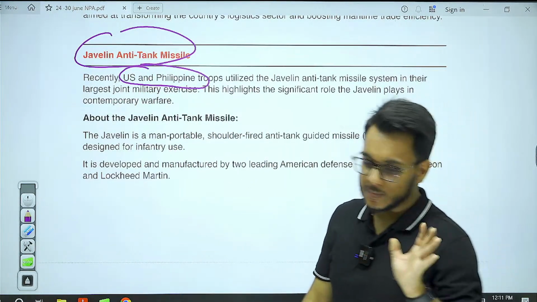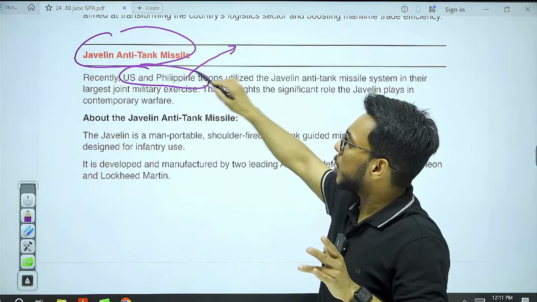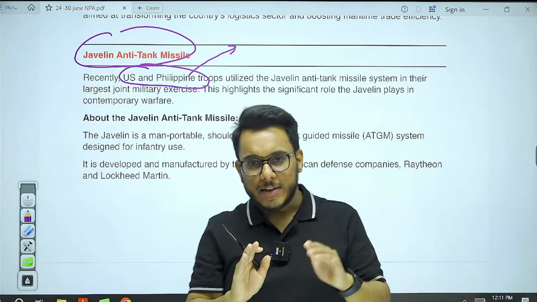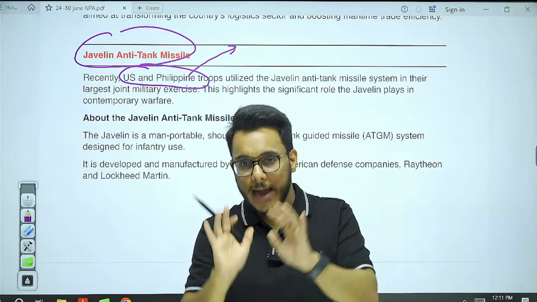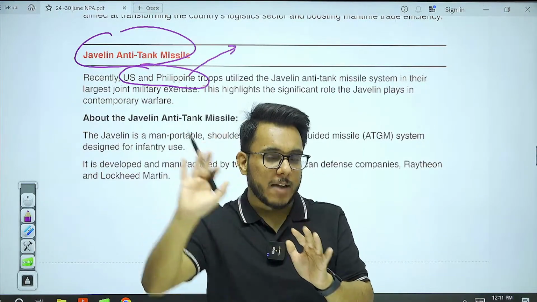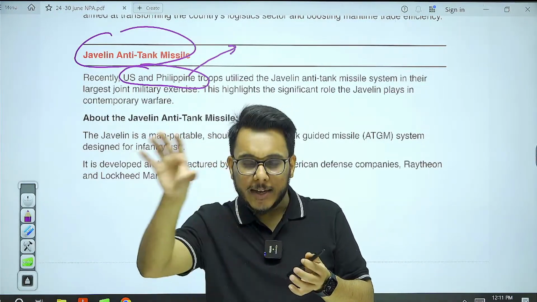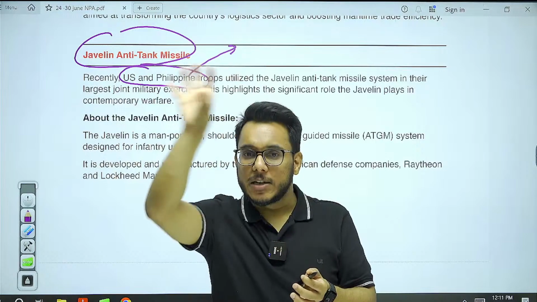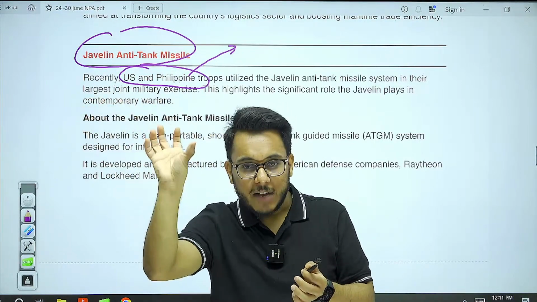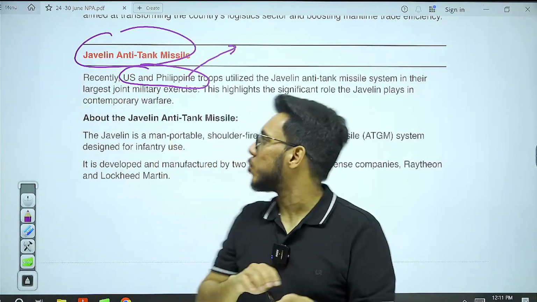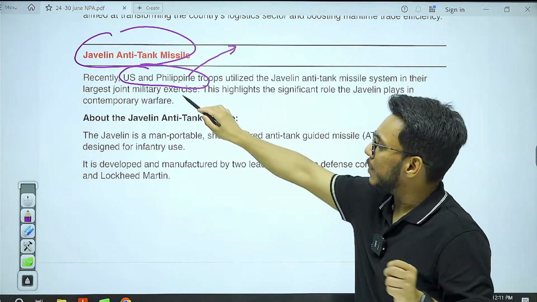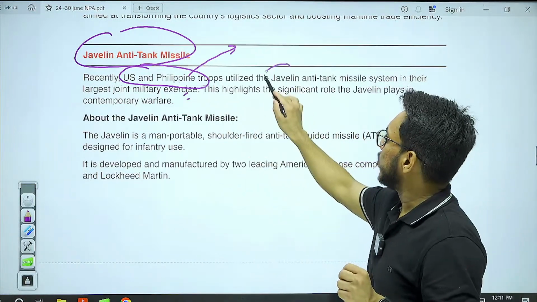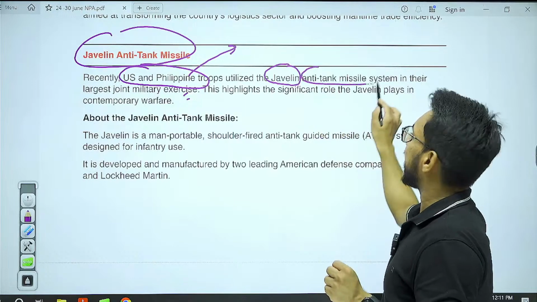was going on. Now you see this particular thing, when we talk about Philippines, Philippines is having active disputes with China on South China Sea. And USA is also having rivalry with China. So Philippines having rivalry with China, USA having rivalry with China. So China factor brings US and Philippines together. So basically what has happened, in a military exercise, they have utilized this Javelin anti-tank missile.